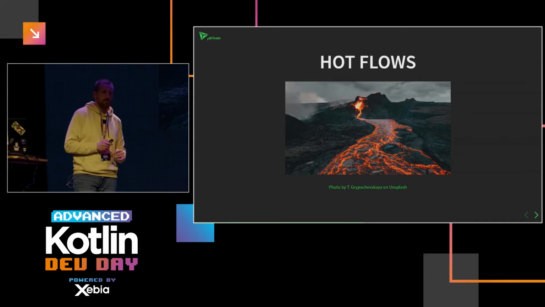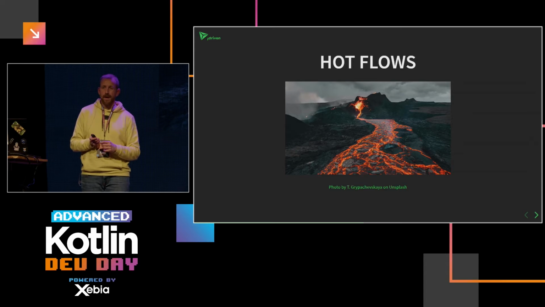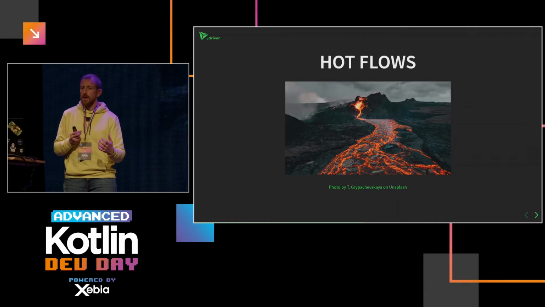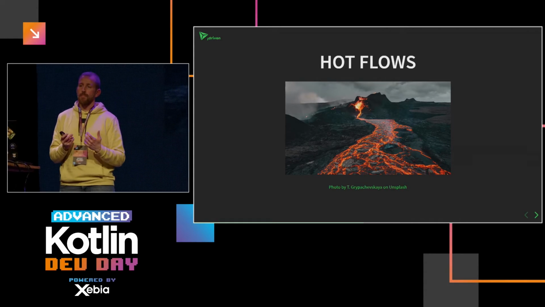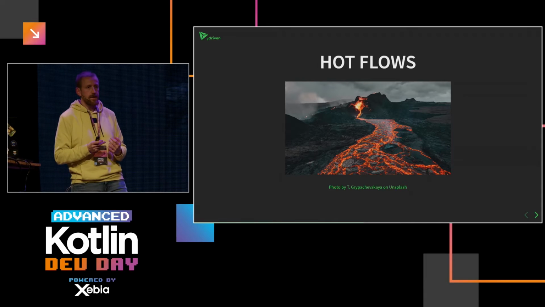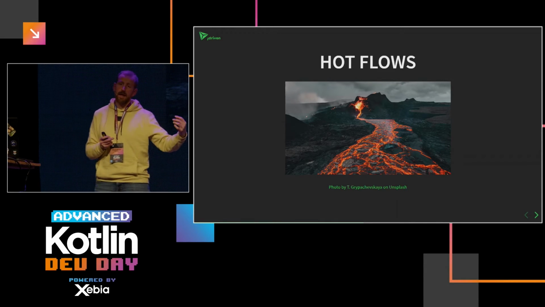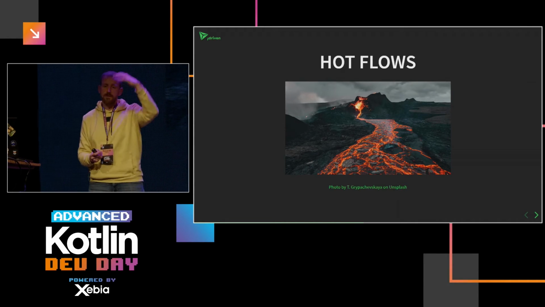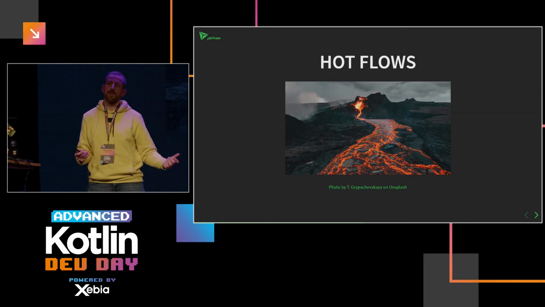So far, the way I was creating the flows was in a way that's called a cold flow. For those familiar with reactive programming, you have cold and hot observables. The way you can explain these concepts is that a cold flow is like a Spotify playlist. The moment you start listening to the playlist, it starts from the top and goes through the playlist until it's done.